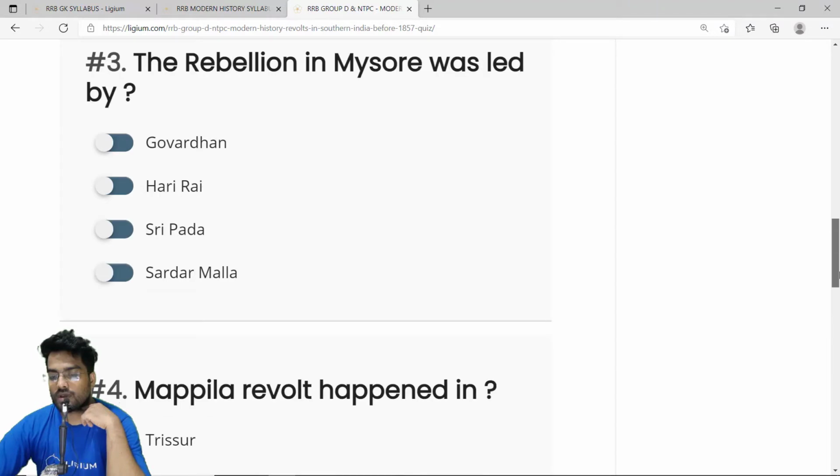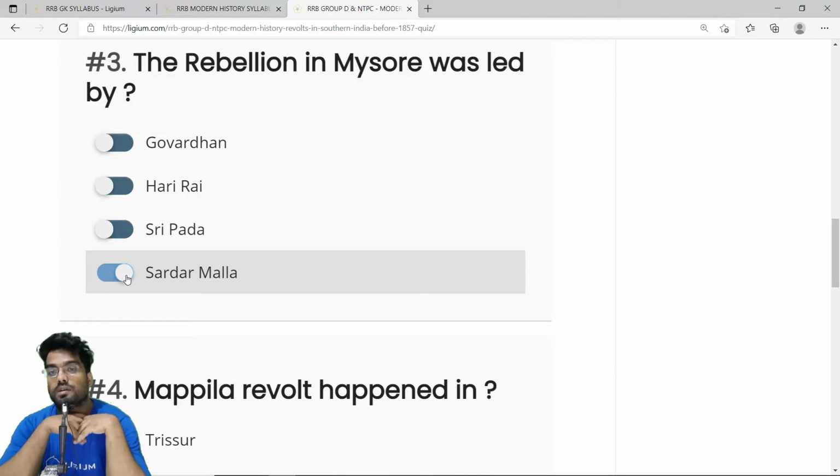Then we have the third question. The rebellion in Mysore was led by a person called Sardar Malla. This happened after the defeat of Tipu Sultan, and after that there was a guy called Sardar Malla who led the revolt in Mysore. Of course, he was also defeated. The correct answer is Sardar Malla.